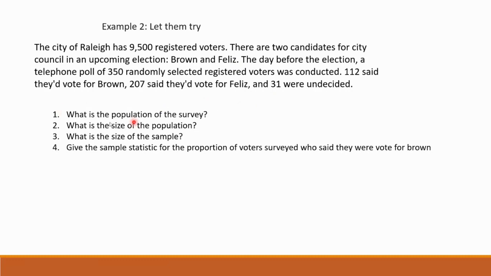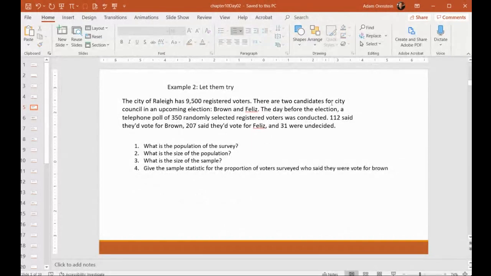Okay, so what would the population be? I can't see the chat, so if you want to, oh, here we go, someone said it.